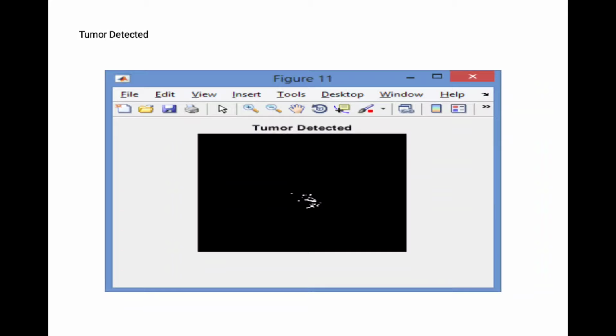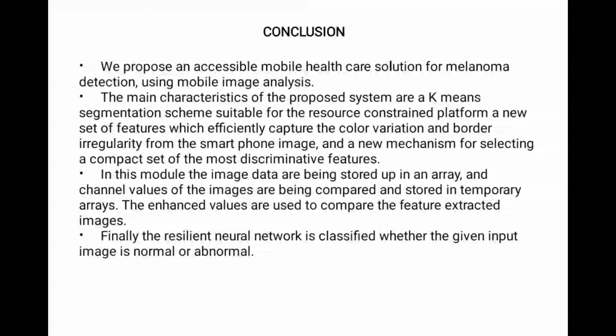Conclusion. We propose an accessible solution for melanoma detection. The main characteristics of the proposed system are K-means segmentation for the resource constrained platform, a new set of features that efficiently capture color variation and border irregularity from the smartphone, and a new mechanism for selecting a compact set of the most descriptive features. In this model, the image data are stored in an array, and the channel values of the image are compared and stored in temporary arrays. Finally, the resilient neural network classifies whether the given input image is normal or abnormal.